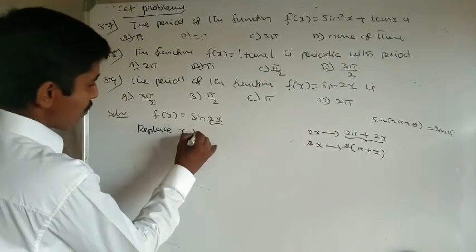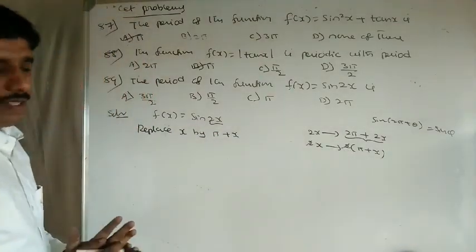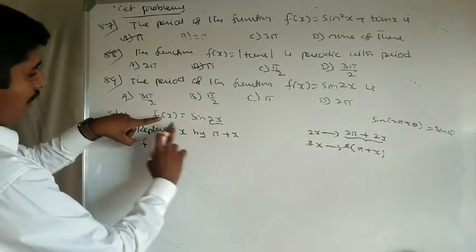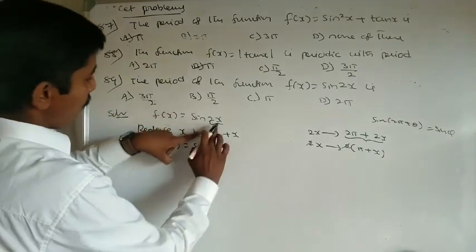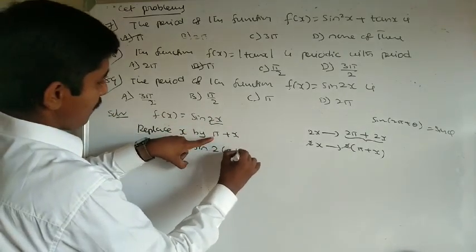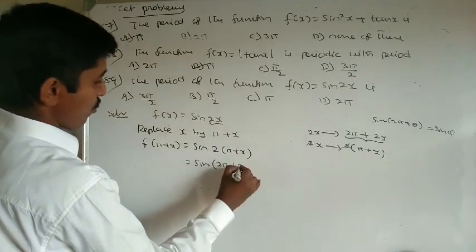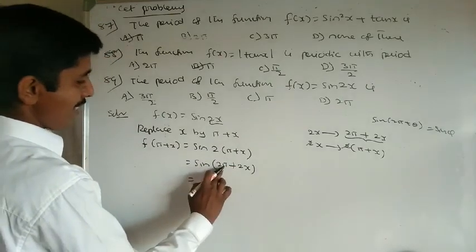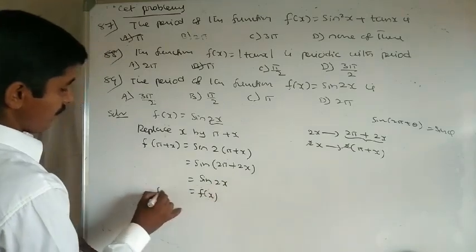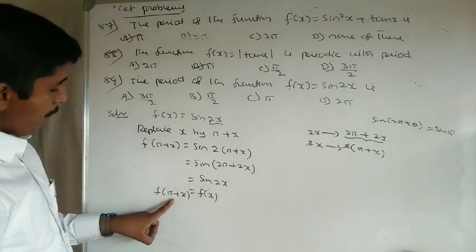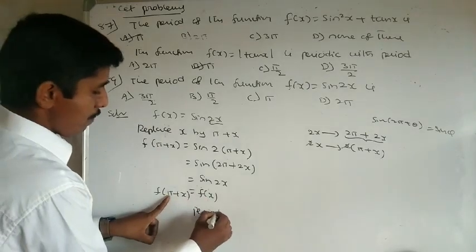You are replacing x by pi plus x, and clearly we say that pi is the period, no need to verify here. Yes, if you want, we can verify. Replace x by pi plus x. Sin of 2 into pi plus x, sin of 2 pi plus 2x. Sin of 360 plus theta is sin theta, so sin 2x. Sin 2x equals what? f of x. f of pi plus x equals f of x, which means clearly the period is pi. Period equals pi.